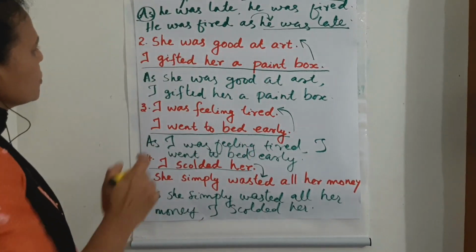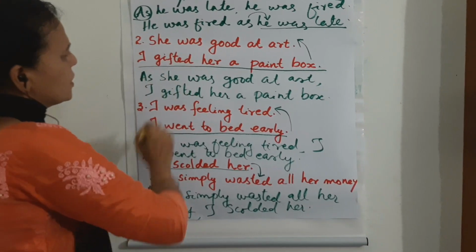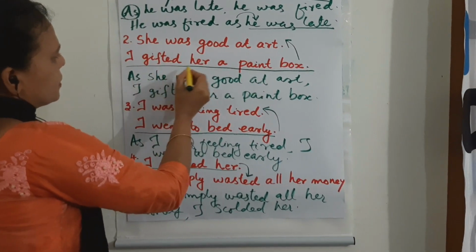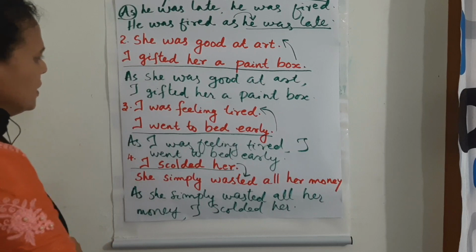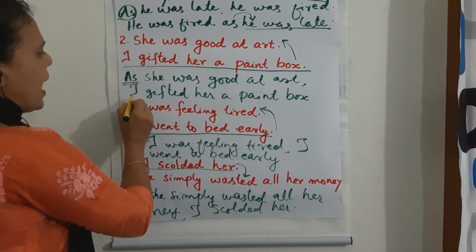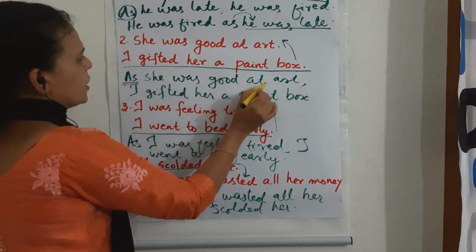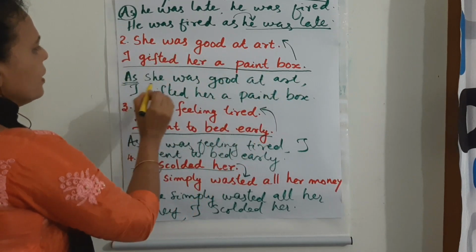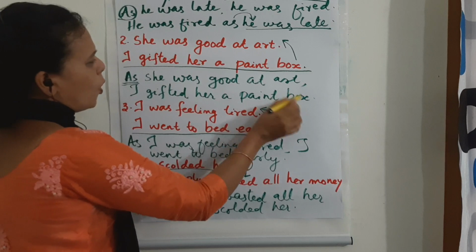If so, how would this sentence be? She was good at art. I gifted her a paint box. If used in the beginning, it would come like this: as she was good at art, I gifted her a paint box.